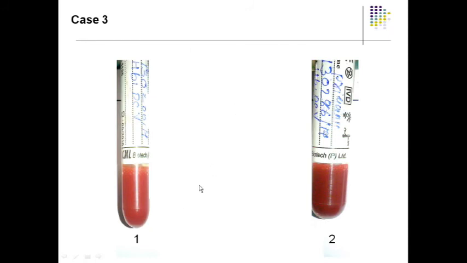Do you think it is a machine problem, or that the 3-part or the 5-part analyzer that we used for hemoglobin estimation was not correct? There was some problem with the machine? Analytical phase? No. Can anyone guess what is the answer? Air bubble? No. Why would an air bubble create a light and dark sample? No. Anything else? Anything else you want to say? One is more diluted. You are right.